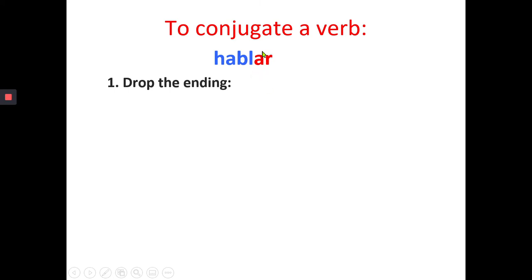So once we identify the ending of the verb, we are going to drop that ending. And once we drop the ending, we are left with the stem of the verb. So this is the root, the stem of the verb that will not change.